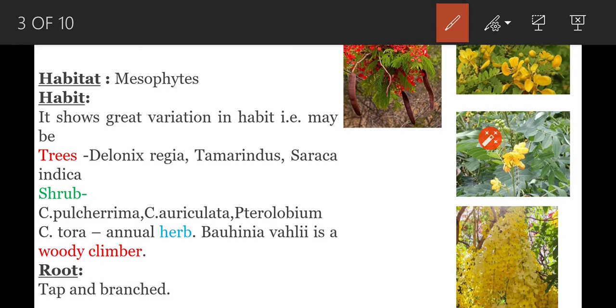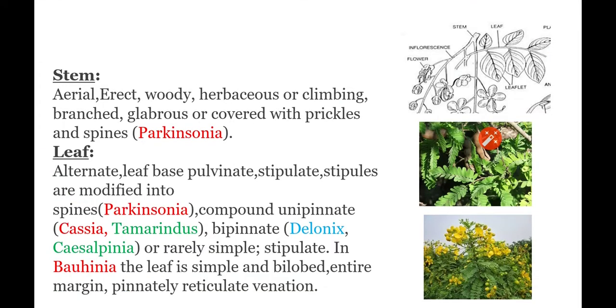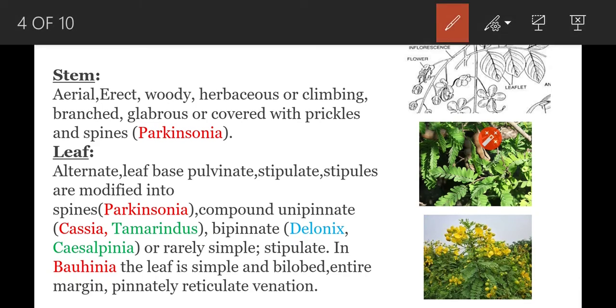Next, coming to vegetative characters. First vegetative character is root. Roots are generally tap roots. They are branched. Branches are present in the roots. Next vegetative character, stem. Stems are generally aerial. That means they are exposed to the external environment. Next, erect. They grow straight.